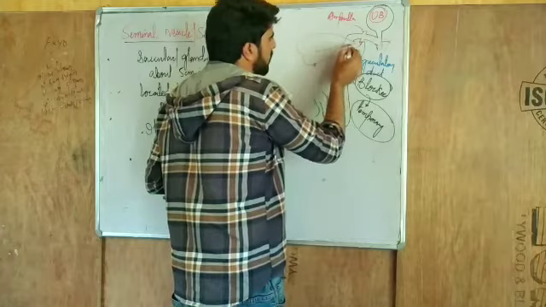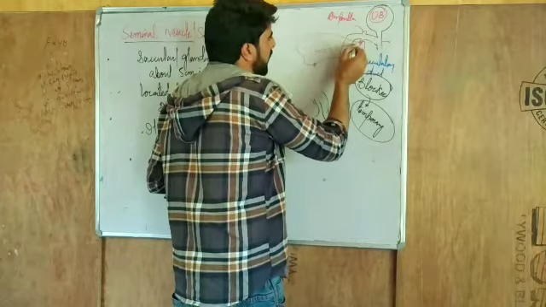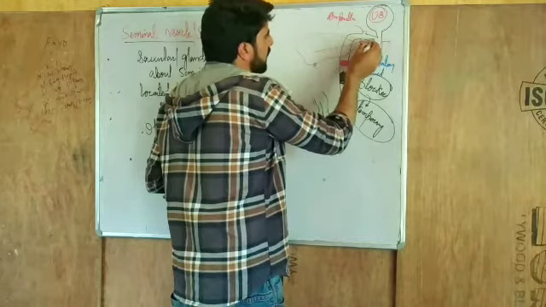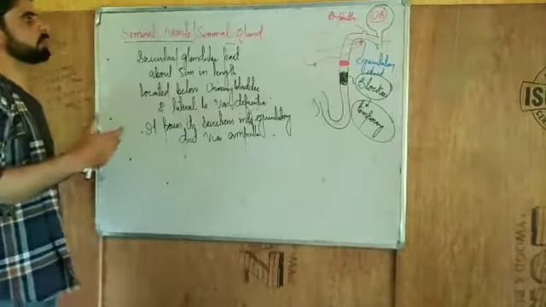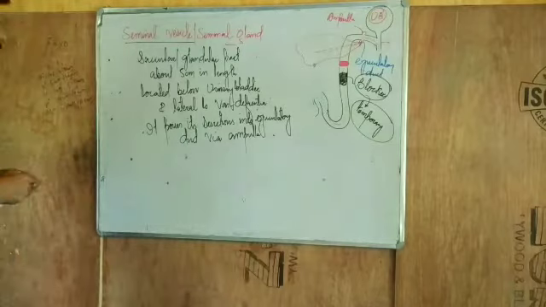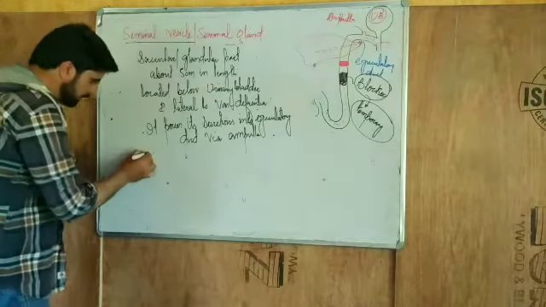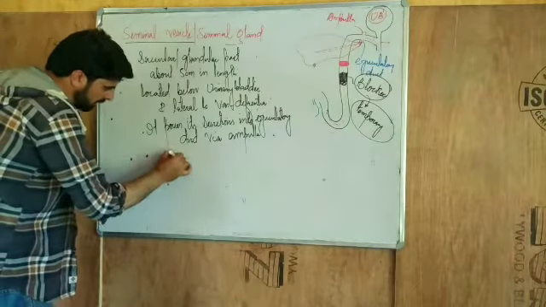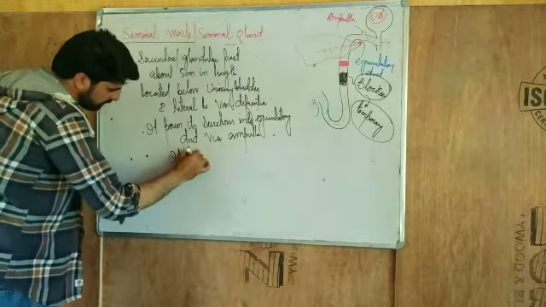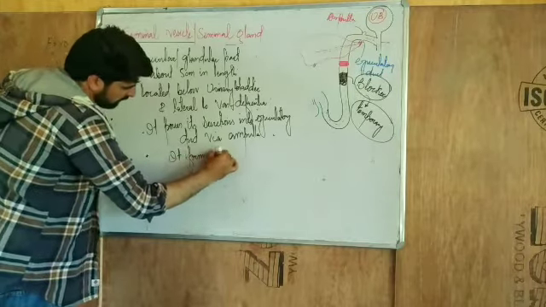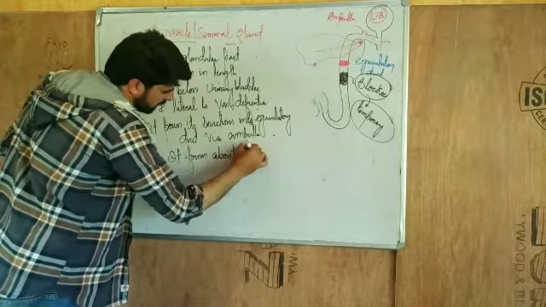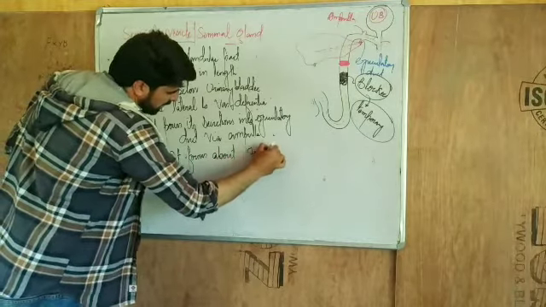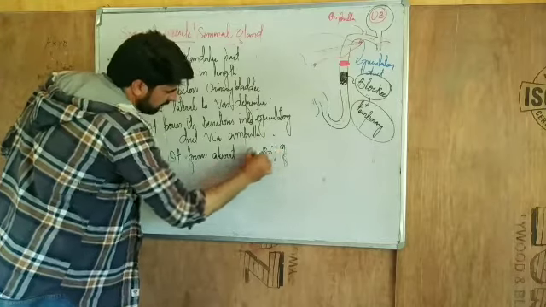The secretions are poured via the ampulla into the ejaculatory duct. Then they pass into the urethra and get mixed with the sperms. It forms about 70 to 80% of semen.